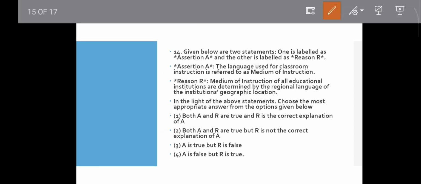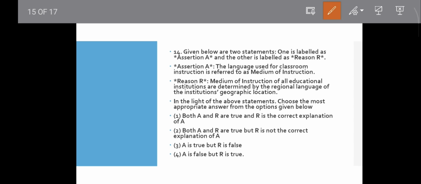Question number 40. Assertion and reasoning also. The language used for classroom instruction is referred to as medium of instruction. The reason is the medium of instruction of all educational institutions is determined by the regional language of the institution's geographic location. Okay, the assertion said medium of instruction refers to the language used in the classroom.